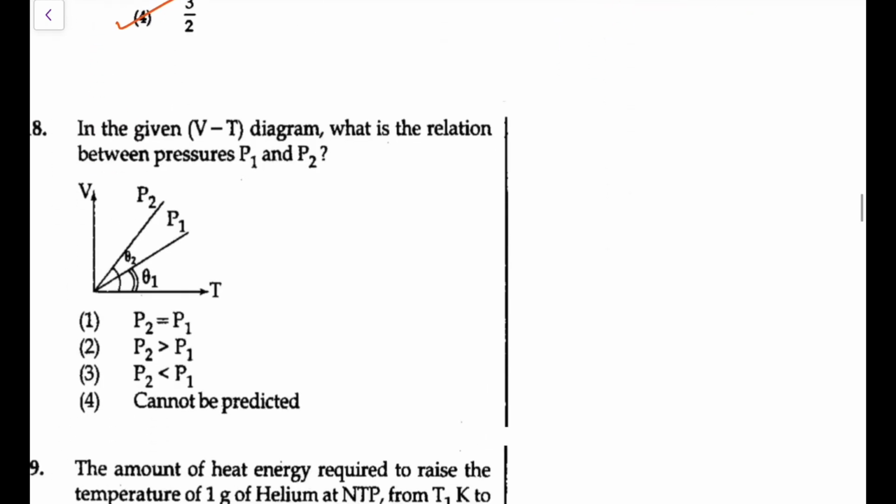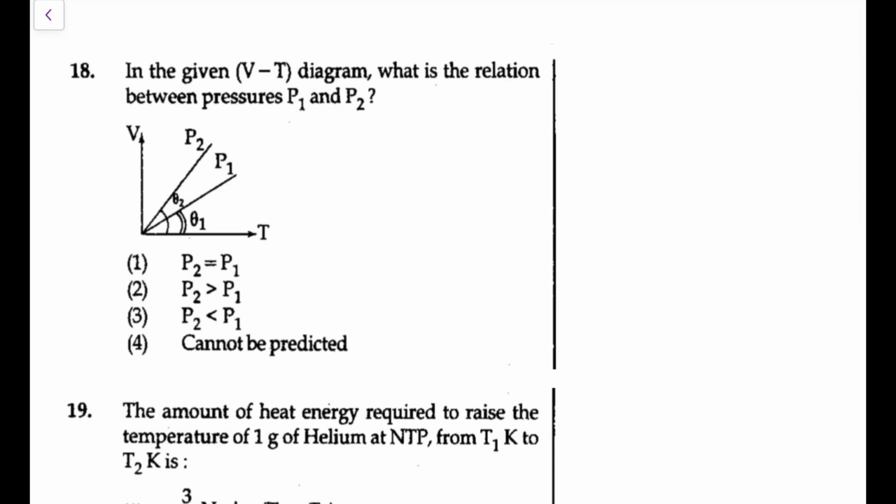Next, in the given volume temperature diagram, what is the relation between P1 and P2? I think you have attempted all these questions in the NTA Abhyas test also, because they have taken questions from here only. We write V as nR upon P into T. So V and T is a straight line and the slope is inverse to P. Lesser slope means more pressure. That means P1 is going to be greater than P2. So I'll go for option 3 in this case.